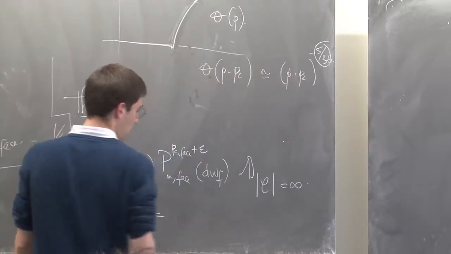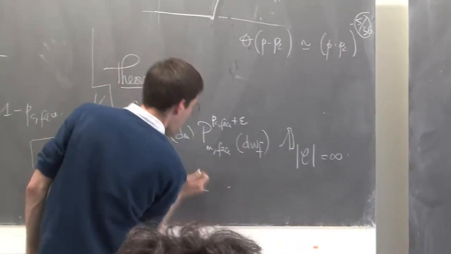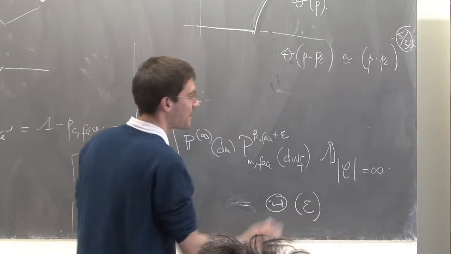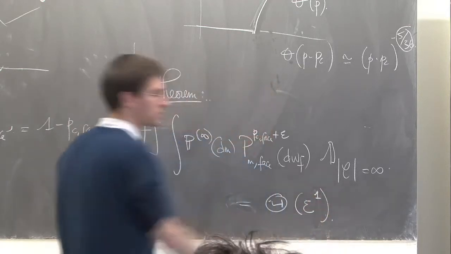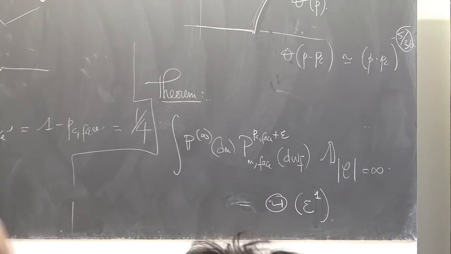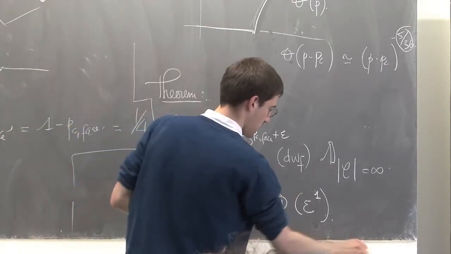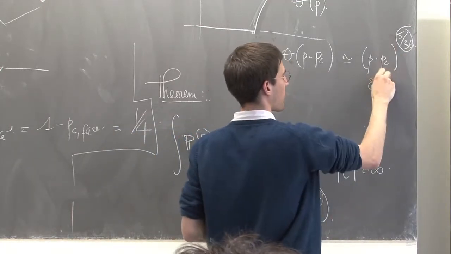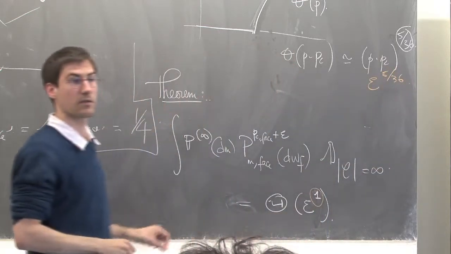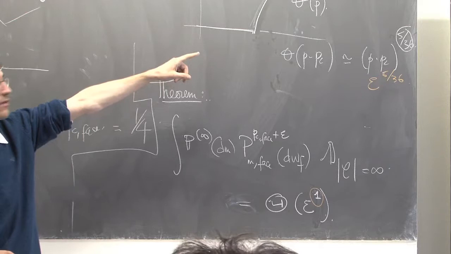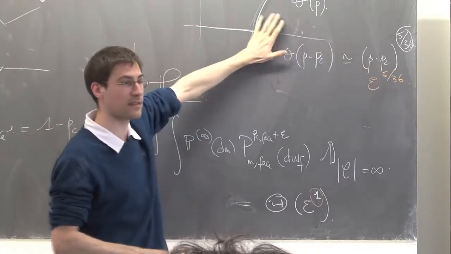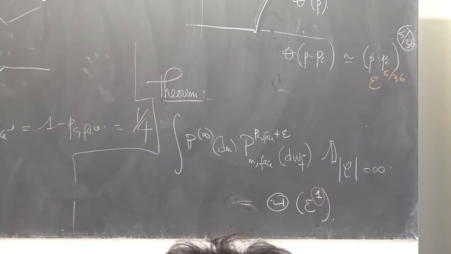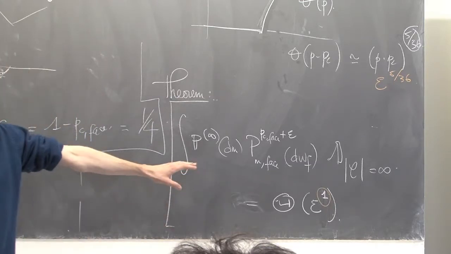Then, in this case, this is asymptotic. I will not prove asymptotics, so I will say this is comparable to epsilon to the 1. So the off-critical exponent, in this case, is 1. Here, it's comparable to epsilon to the 5 over 36. That's the quenched one because the lattice is fixed. And here, I'm averaging over all the lattices, and I get this. You understand the meaning of that?